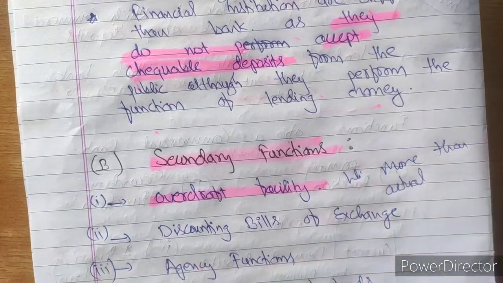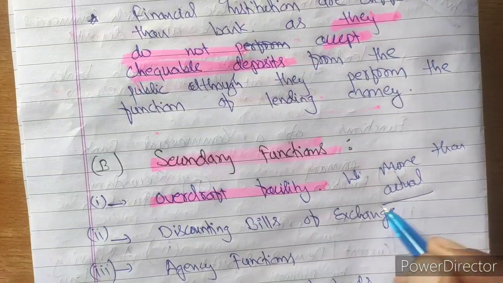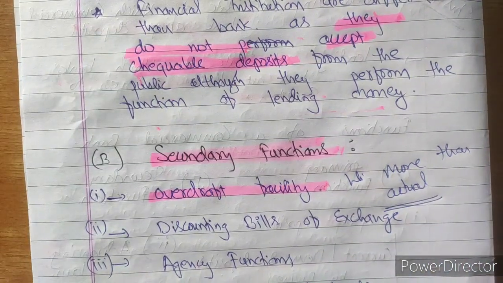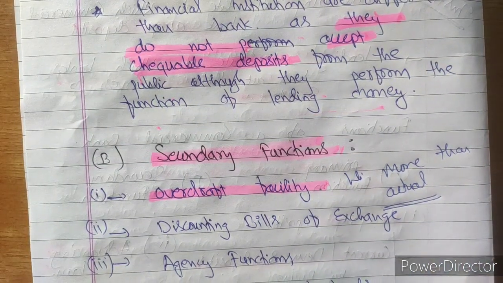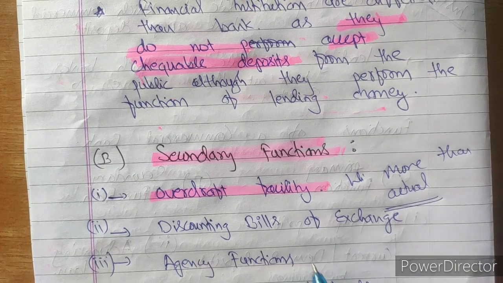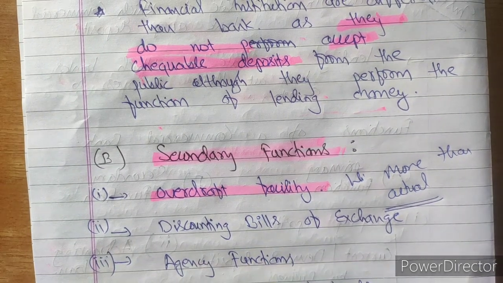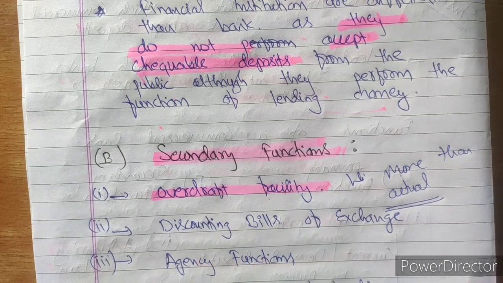Suppose I am a regular customer of a branch and in my account there is only 50,000, and suppose I need 65,000 at present, so the additional 15,000 I can withdraw with the permission of the bank, on which I will be paying interest. But this additional withdrawal facility is given only to some reliable customers, not to all. I hope the overdraft facility is clear to you.